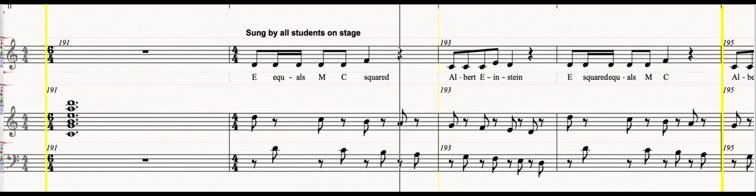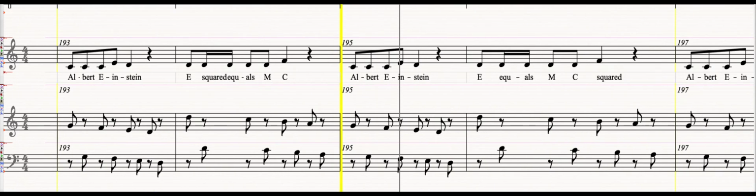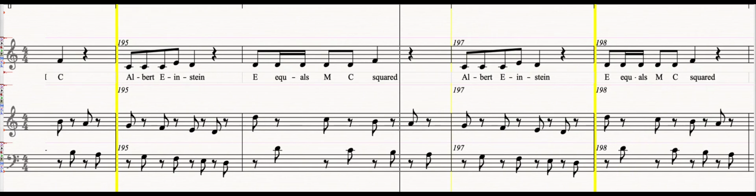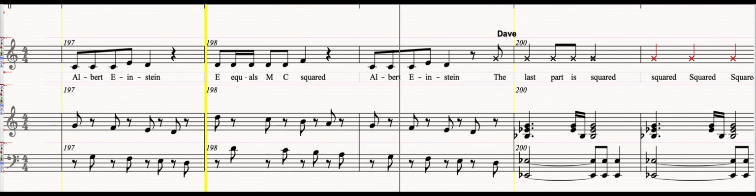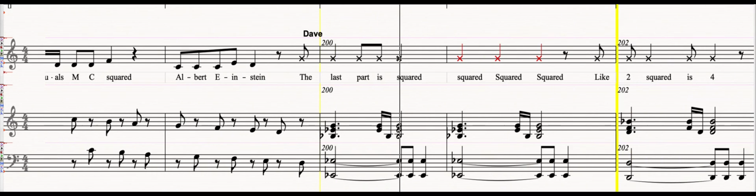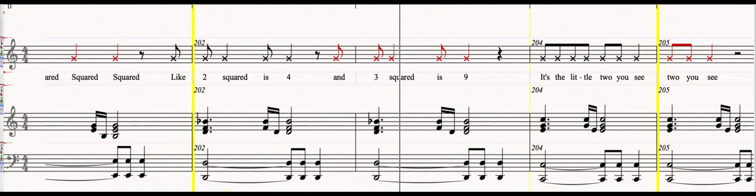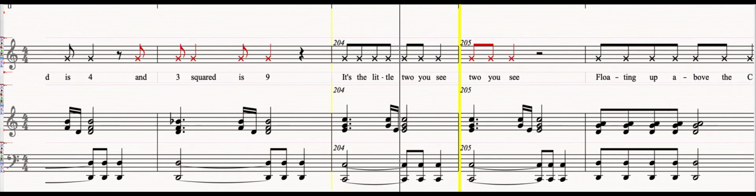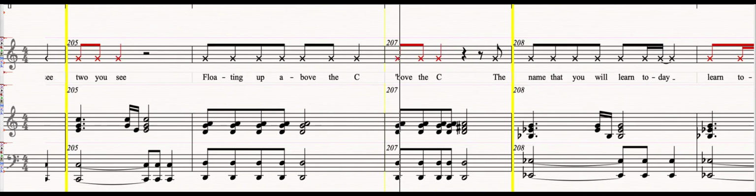Albert Einstein equals mc². The last part is squared. Squared, squared, squared. Like 2 squared is 4, and 3 squared is 9. It's the little 2 you see floating up above the sea.